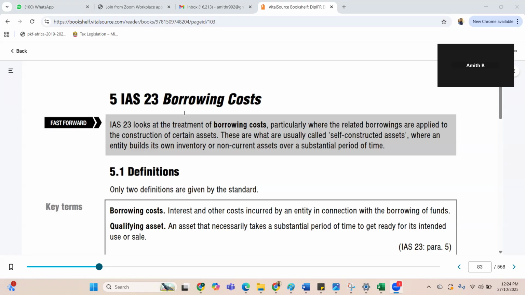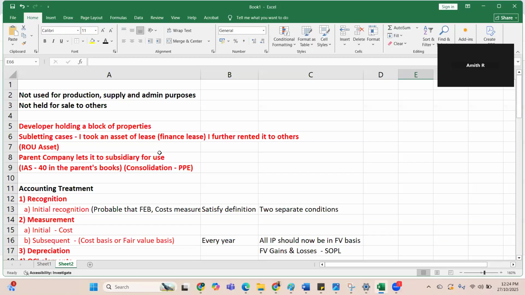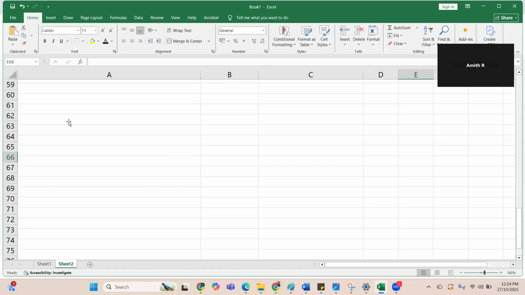It will not take more than half an hour for borrowing cost. It's the easiest one. But before that, as a prelude, I want to see what you guys already know about what is borrowing cost.